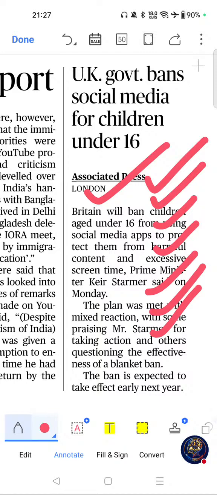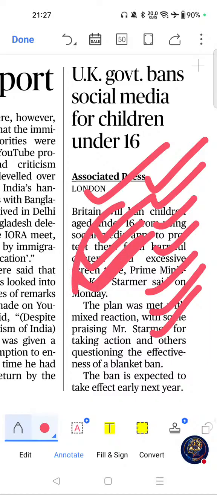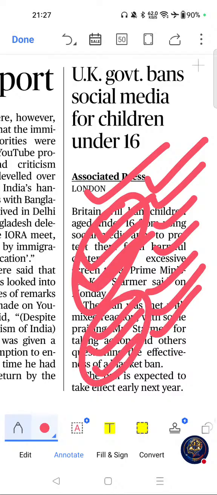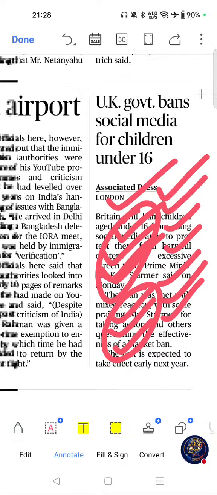Move on to key themes related to this article: digital governance, child online safety, social media regulation, data protection. And move on to possible question areas: child rights, digital safety laws, and online platform regulation. These are the possible question areas related to this article. Move on to next important article from this page.